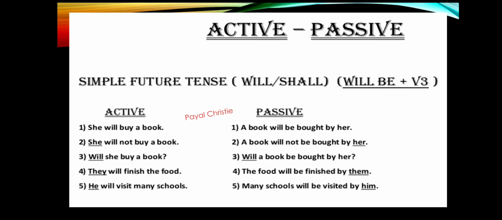So in passive voice, the food will be finished by them. Now here the pronoun they will turn into them. Whenever in an active sentence the pronoun they is given, then when we change it into passive voice, we are supposed to use them.